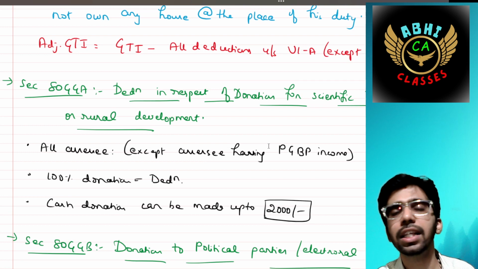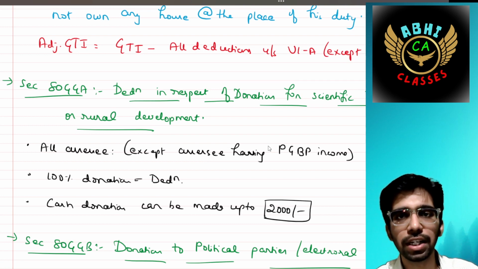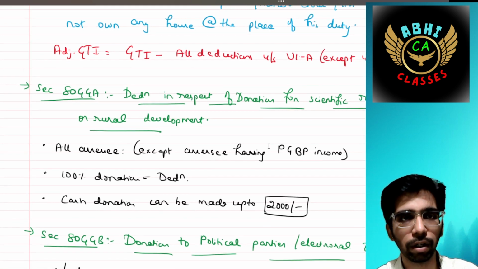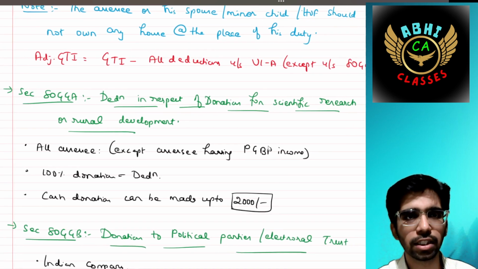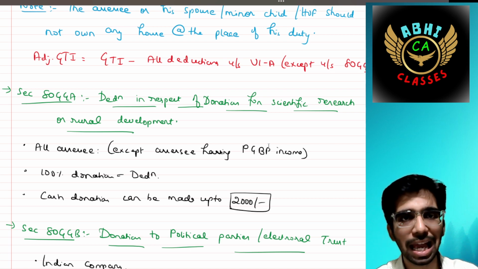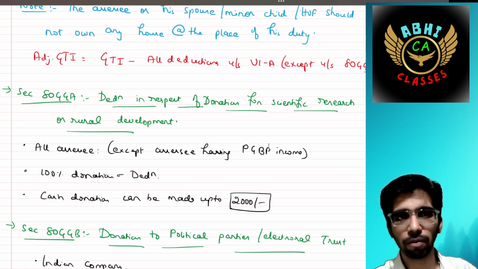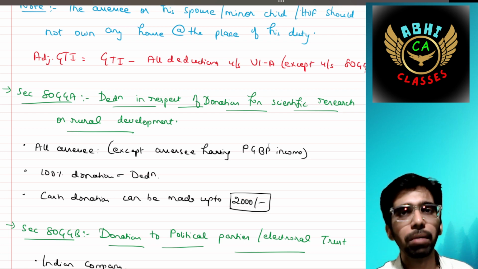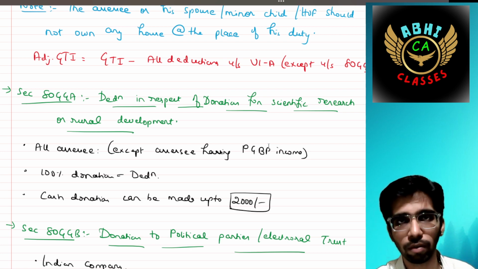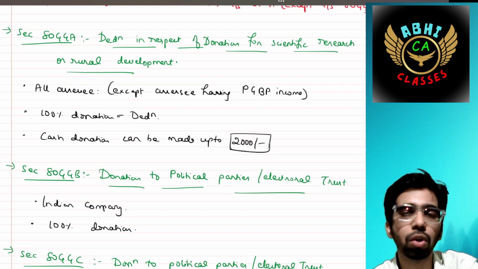We have to check. So 80GGA, deduction in respect of donations for scientific research or rural development. It is applicable for all the assessees except assessees having business income. Because if I am having a business income, I would be eligible for deductions under that chapter only, section 35, if I'm not wrong. And 100% donation is eligible for the deduction. If you make any cash donation, it can be made up to 2000. If you want to contribute more than 2000, then it should be made through account payee cheque.